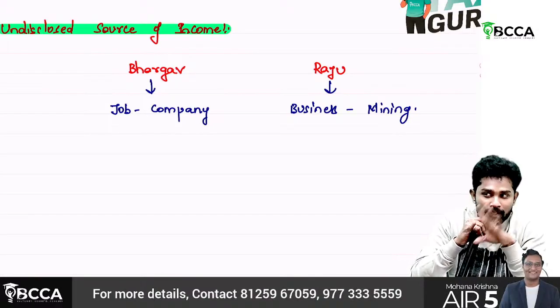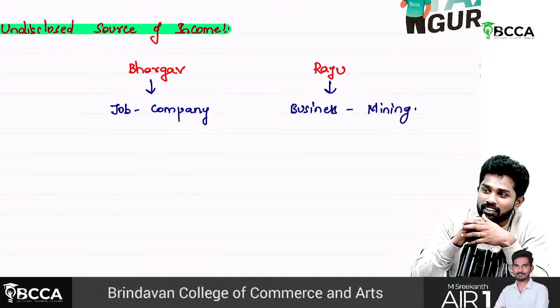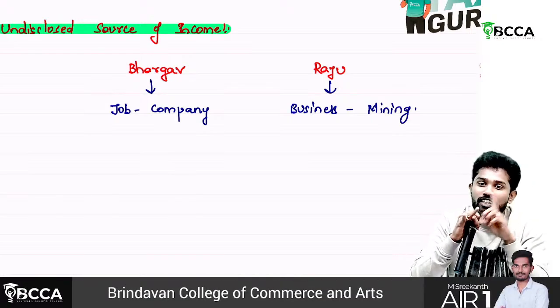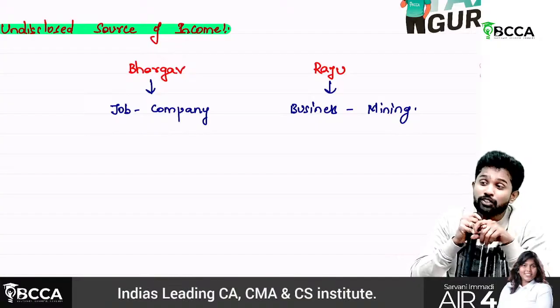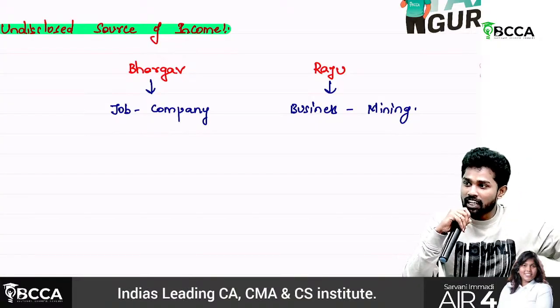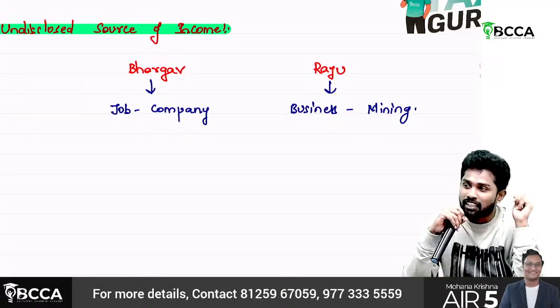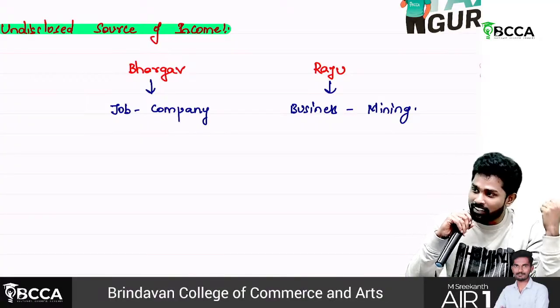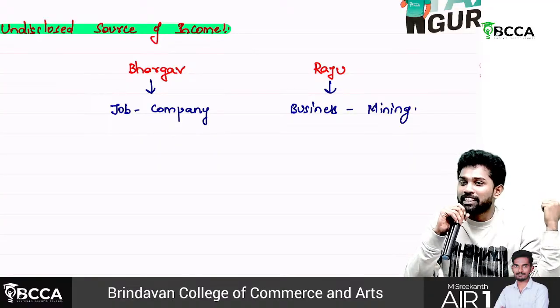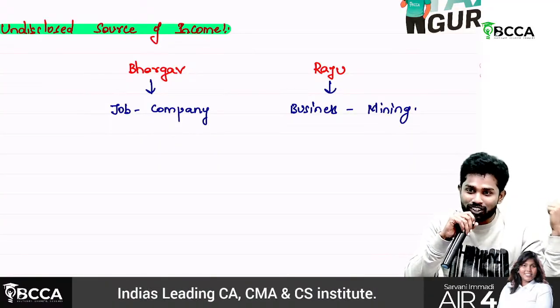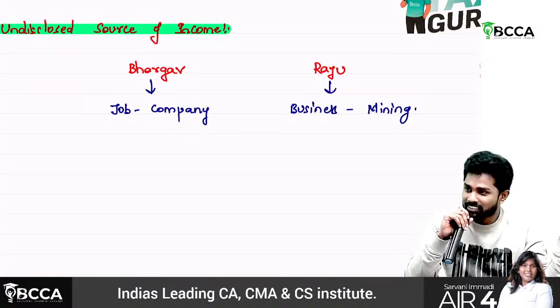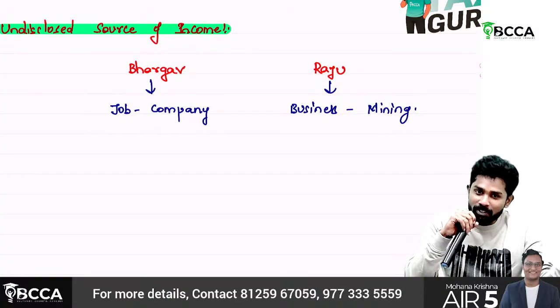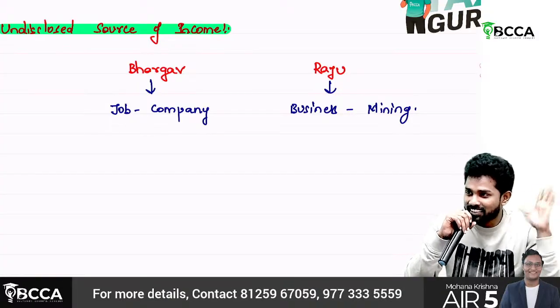If he provides an explanation, fine. But he cannot provide an explanation, or the explanation is not satisfactory. So it's an investment. He purchased land, it's an investment which is unexplained. First one is cash credits. Second one is unexplained investment. Again, this will also be treated as what? Undisclosed source of income. Okay, again, 60% tax, 25% surcharge, 4% cess.